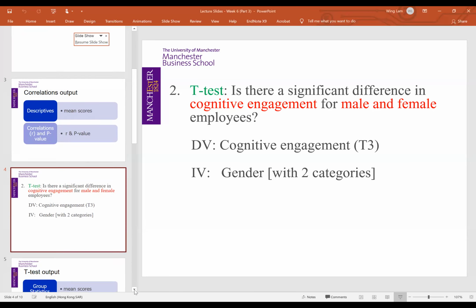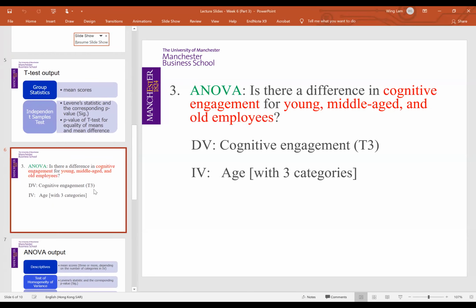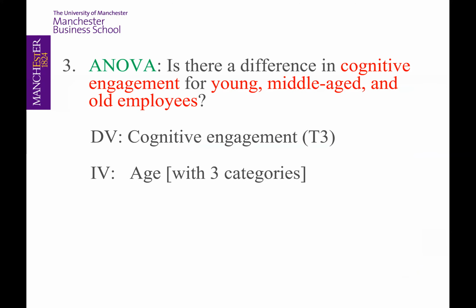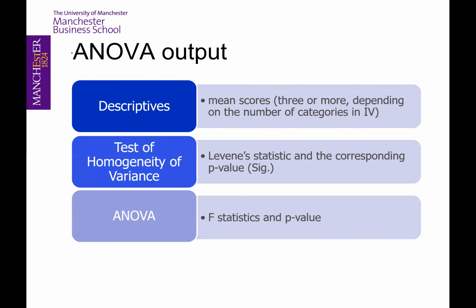Next, we will move on to question number 3. Is there a difference in cognitive engagement for young, middle-aged, and old employees? The dependent variable here is cognitive engagement, and the independent variable here is age, with 3 categories: young, middle-aged, and old employees. Because there are 3 categories, we work on ANOVA.